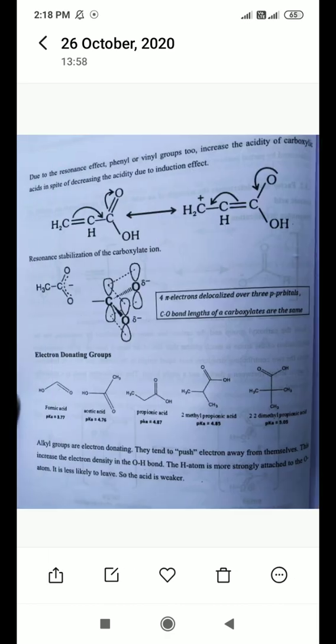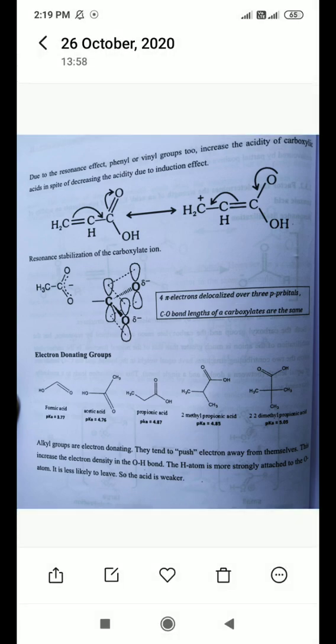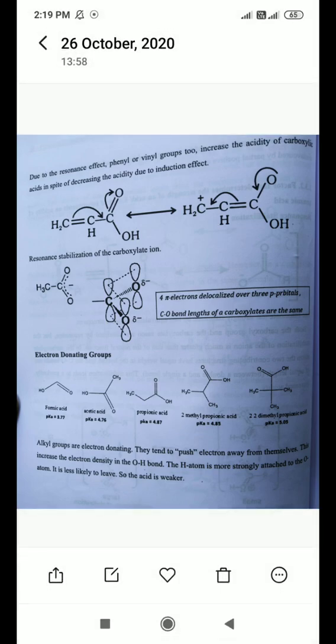Now here, due to the resonance effect, a phenyl or vinyl group increases the acidity of carboxylic acid, in spite of decreasing the acidity due to the induction effect. The second important factor affecting the acidity of aromatic acids is the inductive effect. You are all aware of the positive inductive effect and the negative inductive effect.